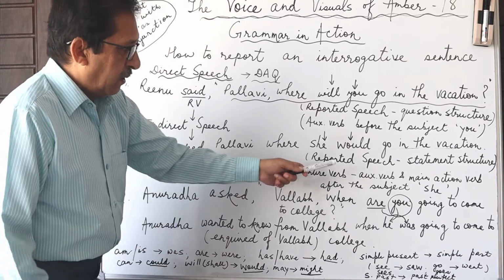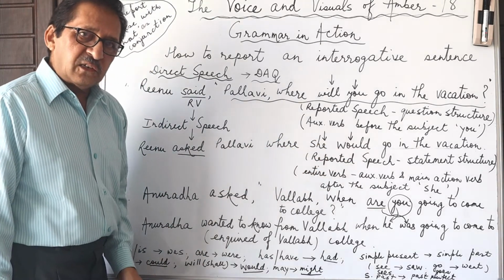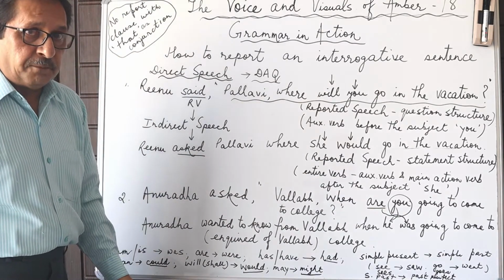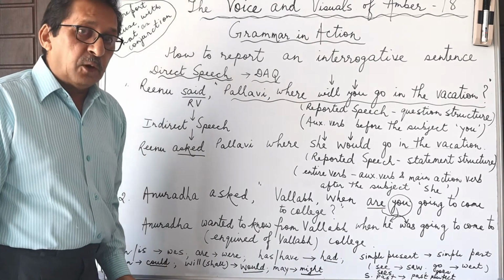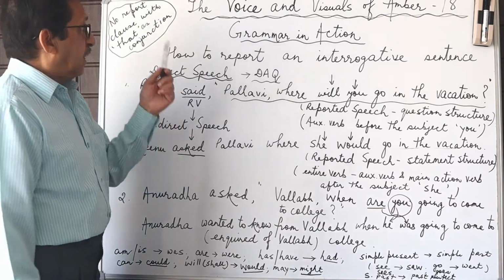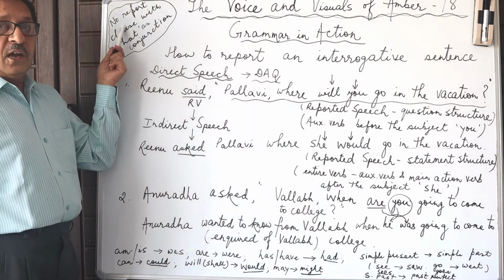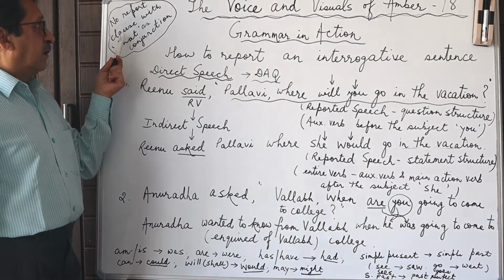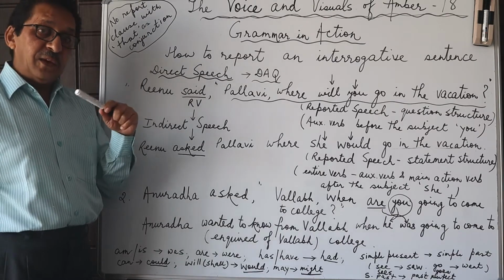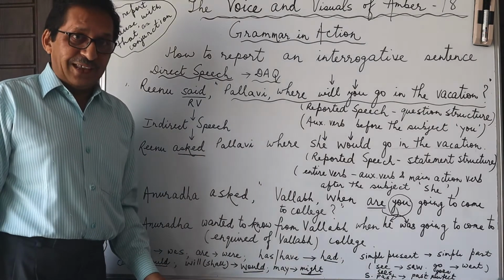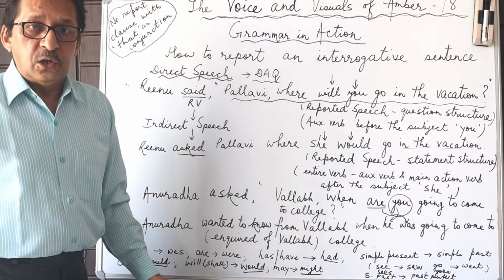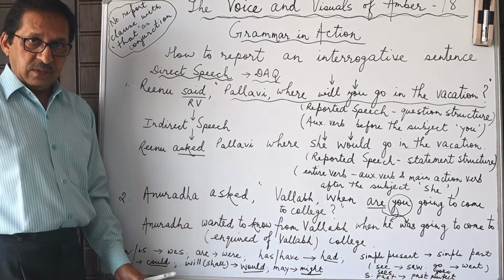So what have we done? We have actually changed the question structure to a statement structure. And the second very important thing that we have to keep in mind when we are reporting a question or an interrogative sentence in indirect speech is we don't use the reporting clause with that as conjunction. We don't use that as we do in the assertive sentence. He said that he would go to Missouri in the vacation.